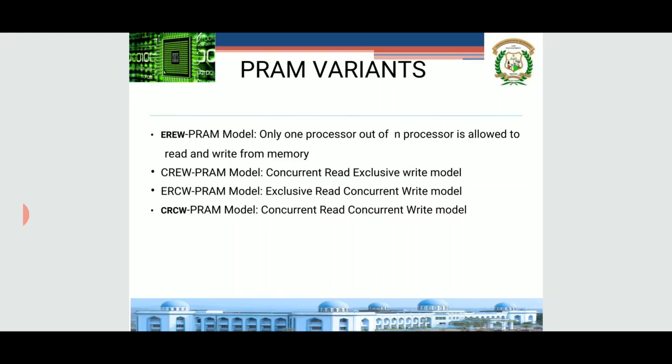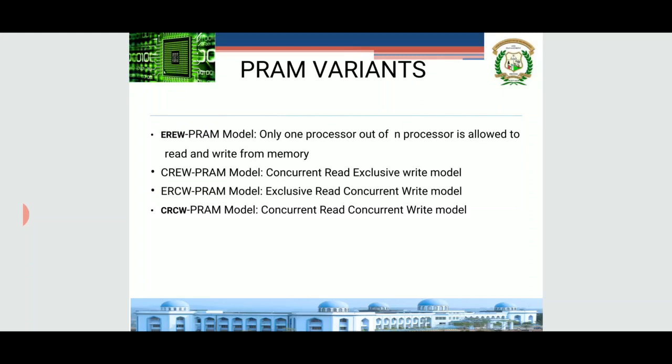The second one is CREW, concurrent read and exclusive write. Concurrent read means multiple processors concurrently or in parallel try to read, whereas only one processor will write. This is the second variant in the PRAM model.